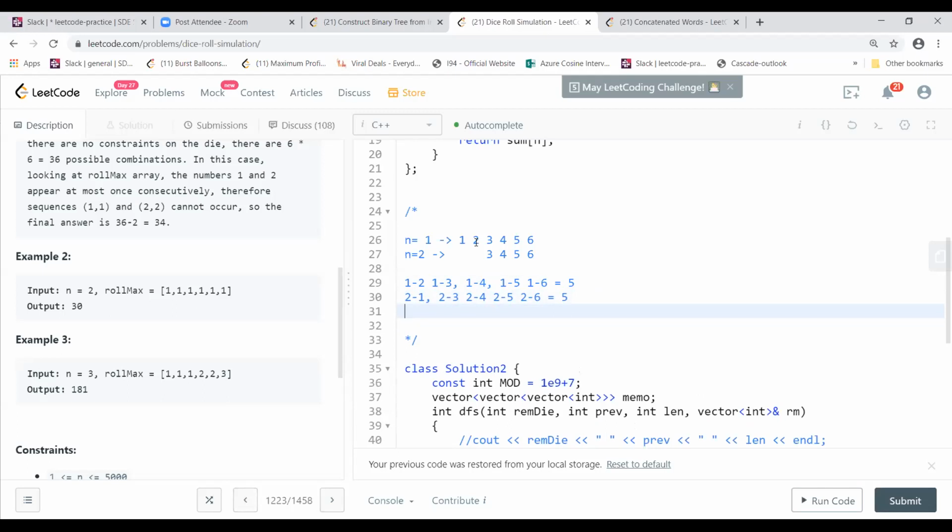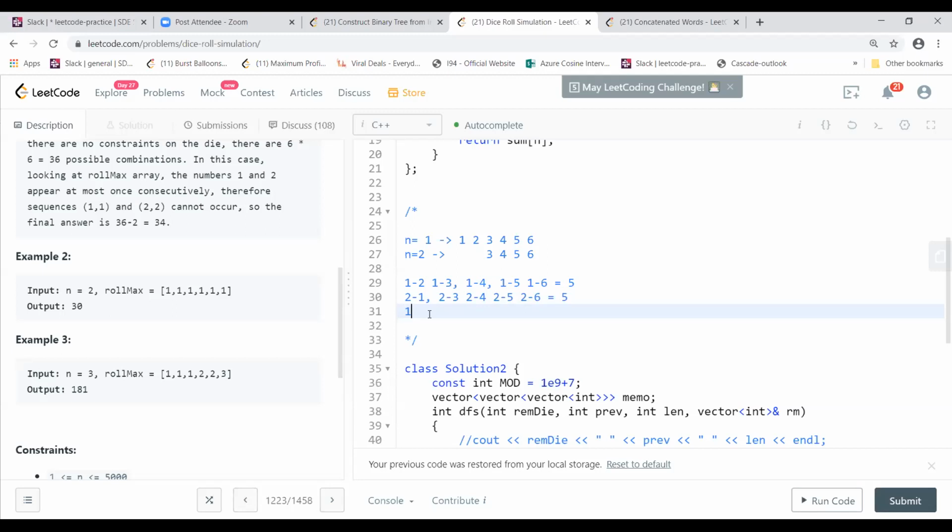So 1, 2, but you won't be able to have 3, 3, 4, 4. You can have 3, 3, 4, 4, 5, 5, 6, 6. But for 1, 1, you won't be able to have 1, 1 and 2, 2. Correct? Yes, because there is only one dice there. So again, if you go for the other ones, you will have a similar one, right?